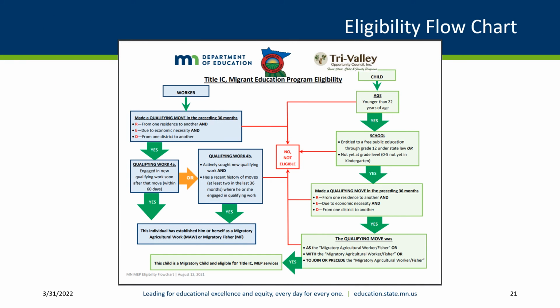The eligibility flowchart is another tool you can use. It provides a visual of the eligibility factors checklist. Use whichever is most useful to you.